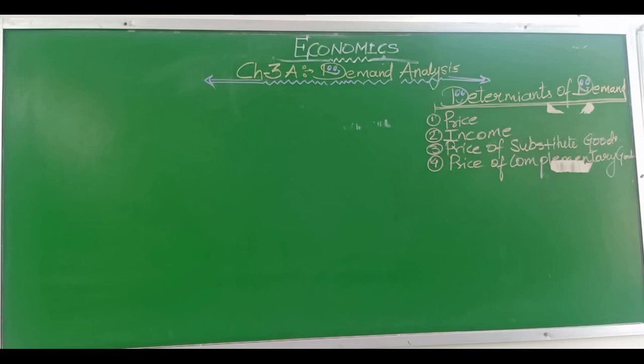So these are the four determinants of demand that we have discussed. The first one was price, second is income, third is price of substitute goods, fourth is price of complementary goods. Let's see the fifth one, that would be nature of product.